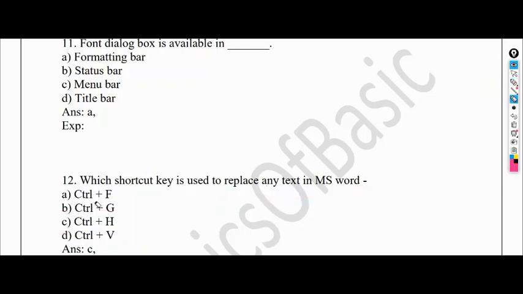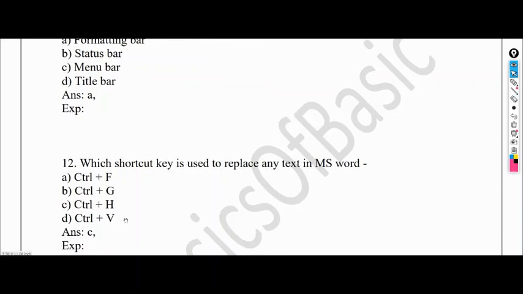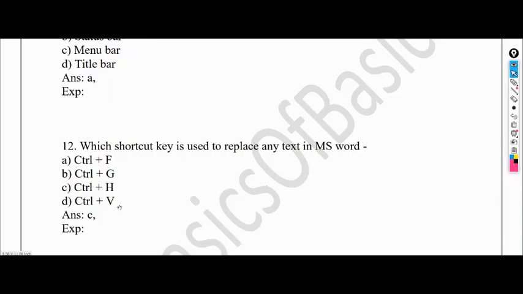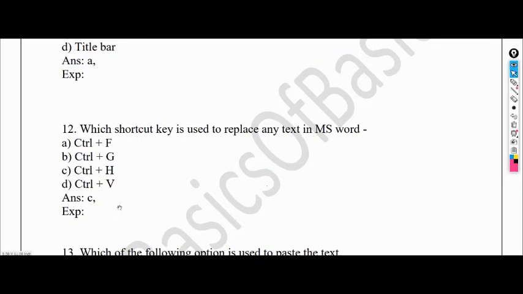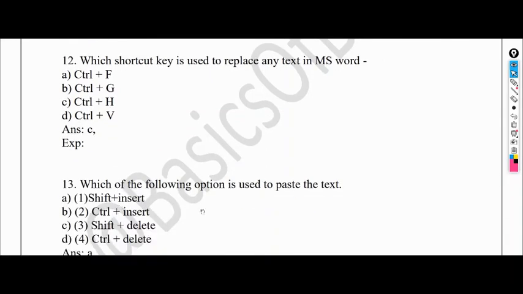So how to remember all these shortcuts? If you have a laptop or desktop, then you can practice them by using the controls. But if you don't have them, then you can write them on a paper and stick it on the wall near where you study, and just see them at least 3 to 4 times a day so that you would memorize them. Which of the following options is used to paste the text? This is very easy. So the answer would be Shift plus Insert.